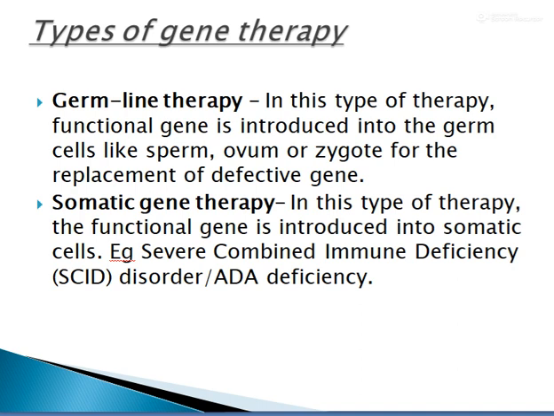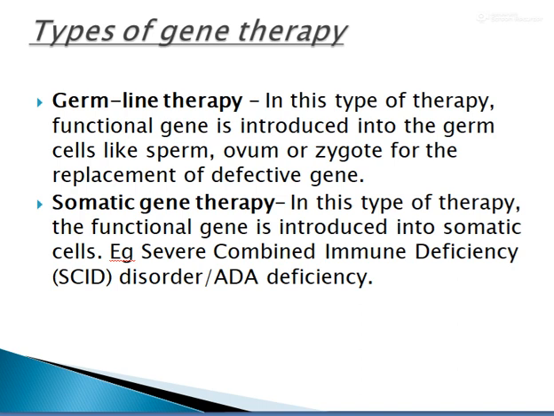We have got two types of gene therapy. Germ-line therapy and the other one is somatic gene therapy. In the first one, germ-line therapy, a functional gene is introduced into the germ cells, that means into our reproductive cells, that is sperm, ovum or zygote.